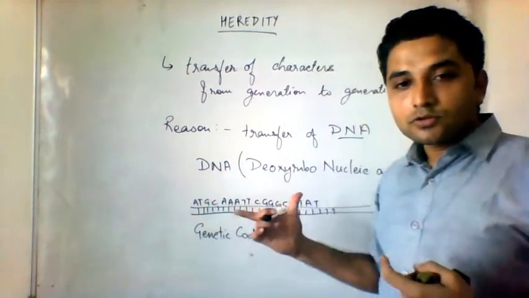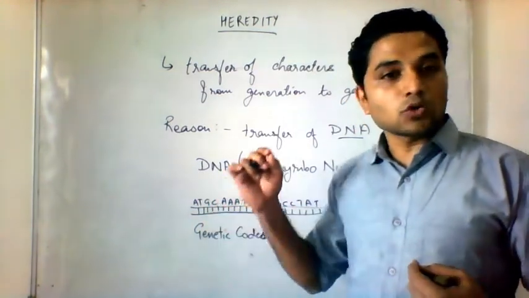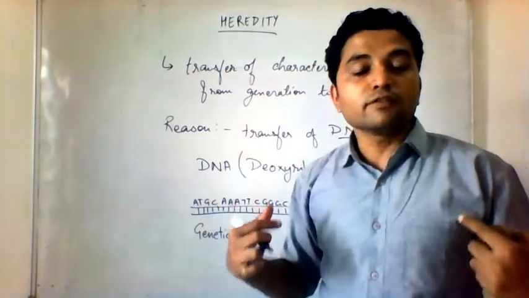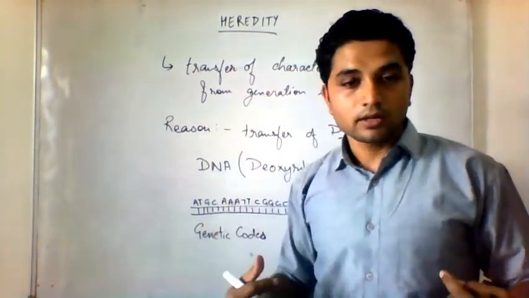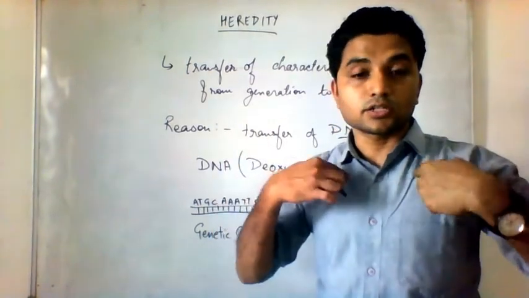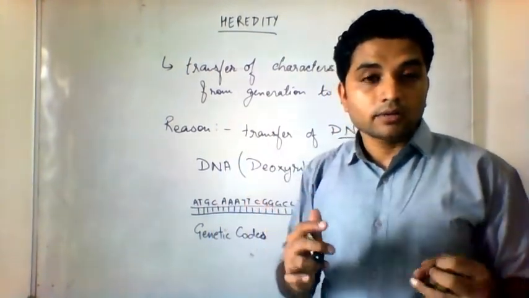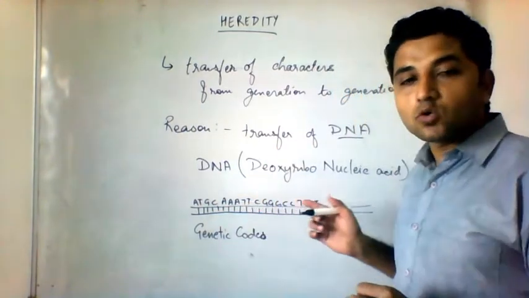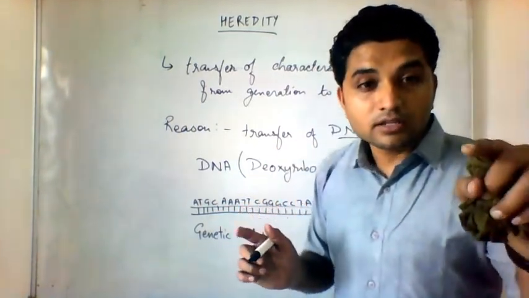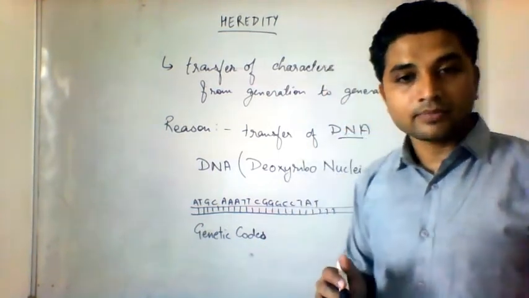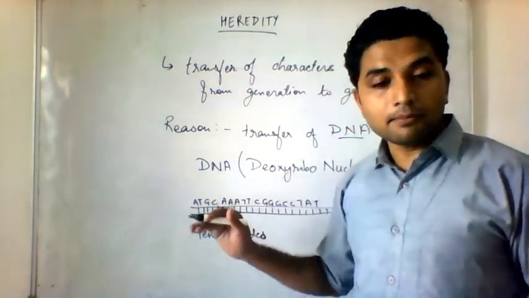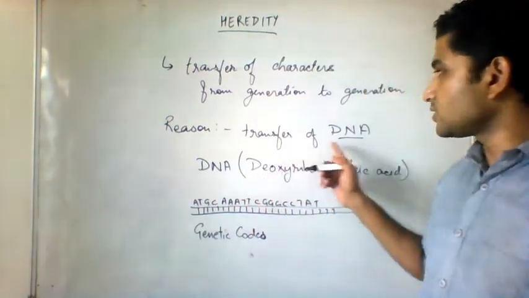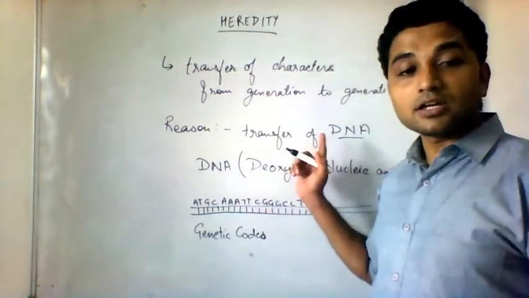Understood? So from where did these information codes come into you? These codes that have information about the structure of your body, not only external structures, even internal structures, your liver, the shape of your heart, the shape of your blood vessels, everything is coded by these genetic codes present on the DNA inside the nucleus of each cell. But from where did this information come? These information molecules come from your parents during reproduction.